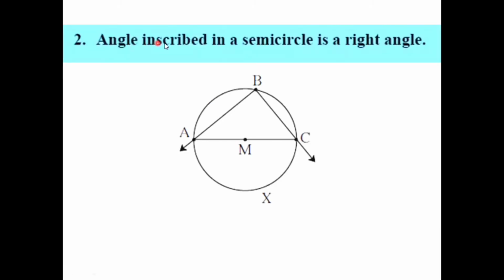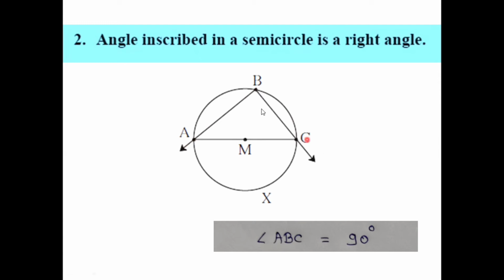Second corollary is angle inscribed in a semicircle is a right angle. So in this diagram, M is the center of the circle and AC is the diameter. And angle ABC, which is inscribed in arc ABC, sides of this angle pass through the endpoints A and C of arc ABC, which is a semicircle, as AC is a diameter. By this corollary, we have that measure of angle ABC is 90 degrees. That means angle inscribed in a semicircle is a right angle.